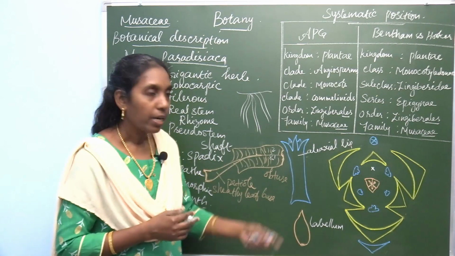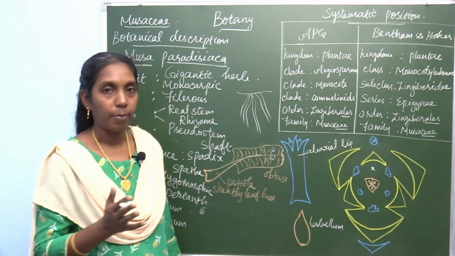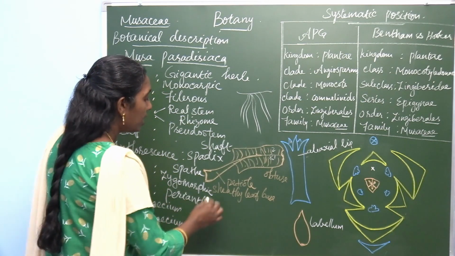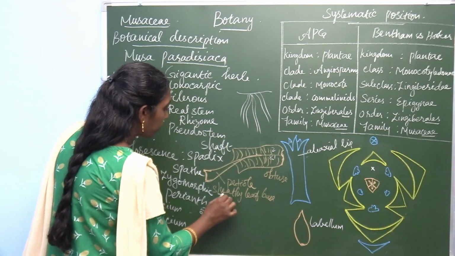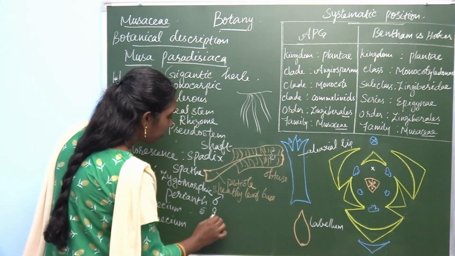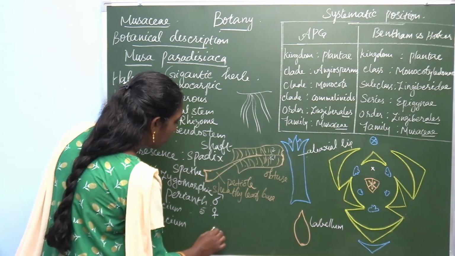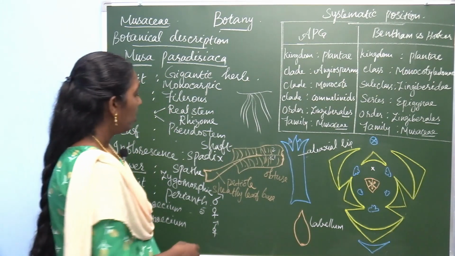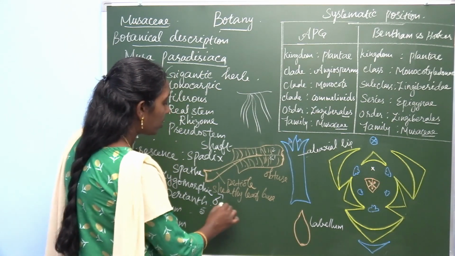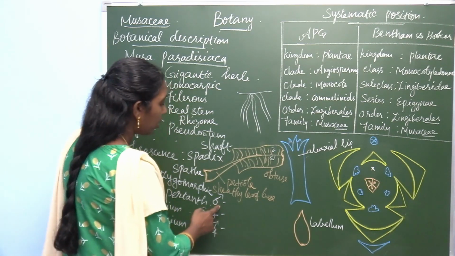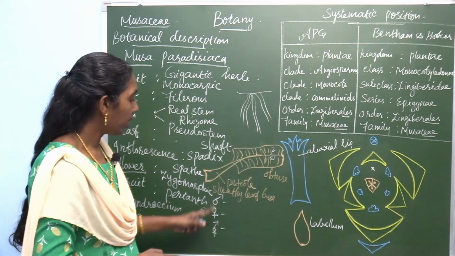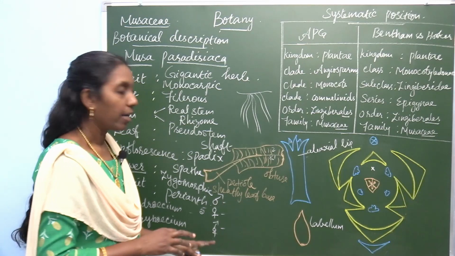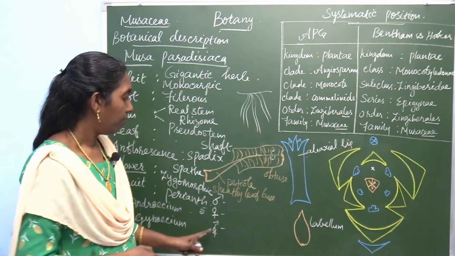In Musa paradisiaca, it is polygamous because three different types of flowers are found, that is staminate flower, pistillate flower and bisexual flower. So here write three different formulas, very simple. First write about the male flower. Male flower is otherwise called staminate, female flower is called pistillate flower, and then bisexual flower.